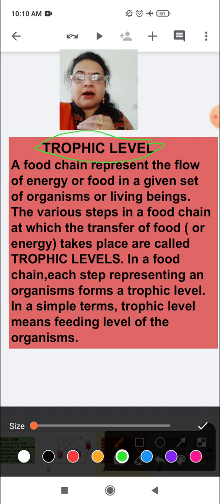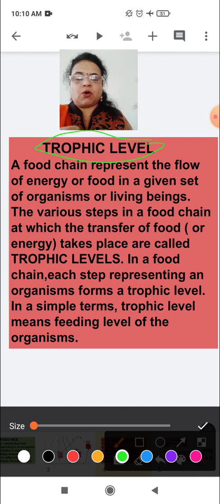Trophic level means a level showing how organisms are dependent on each other. In a food chain, each step representing an organism forms a level, means a particular group of organisms are on one level which are dependent on another group of organisms.